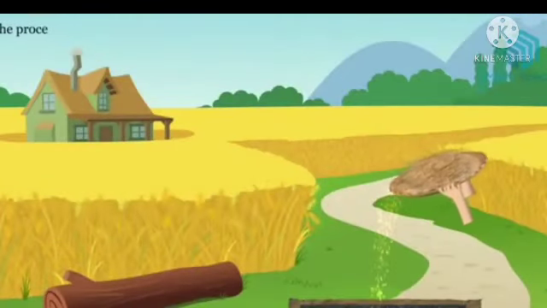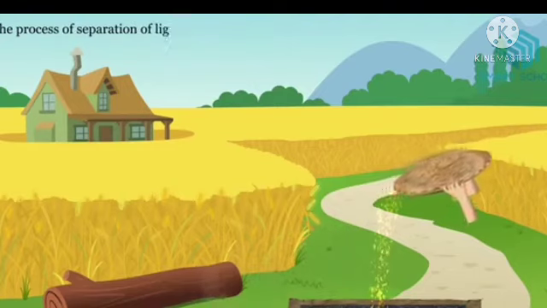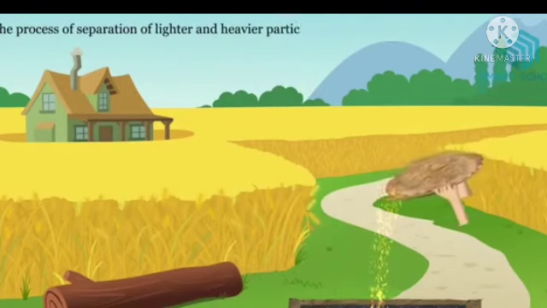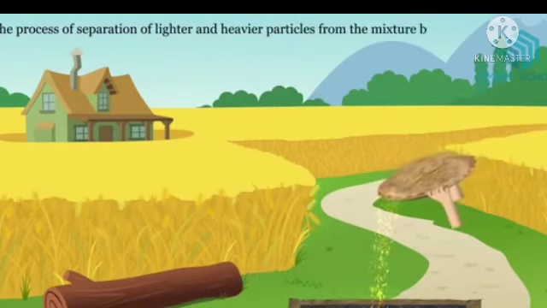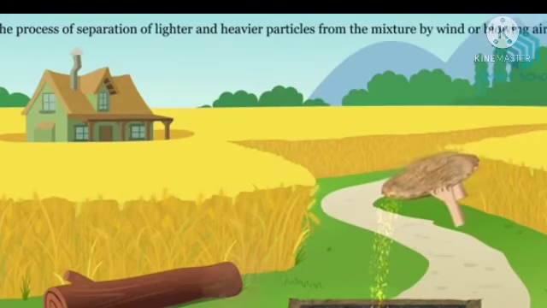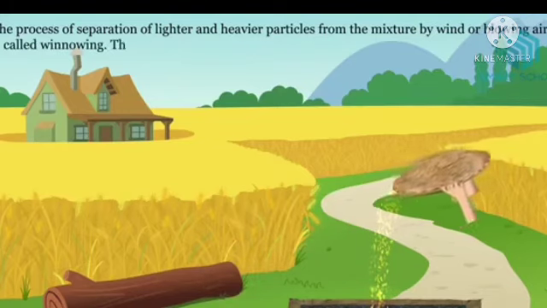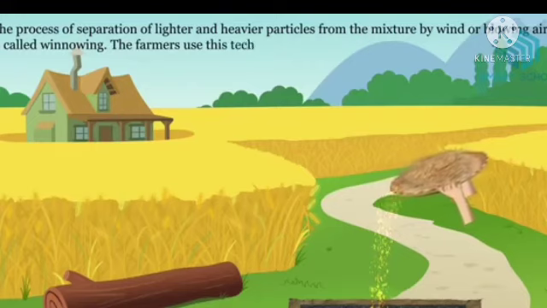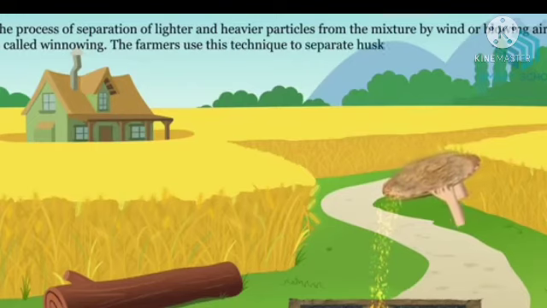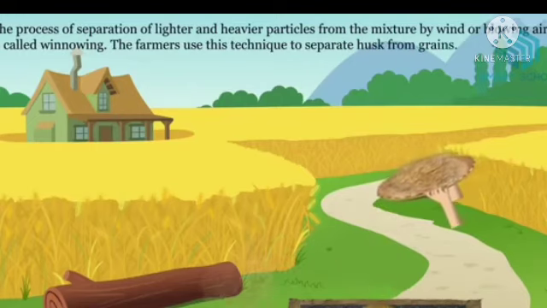Winnowing. The process of separation of lighter and heavier particles from a mixture by wind or blowing air is called winnowing. The farmers use this technique to separate husk from grains.